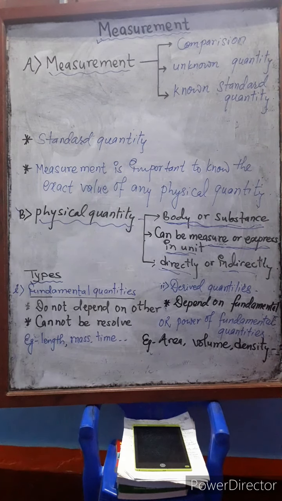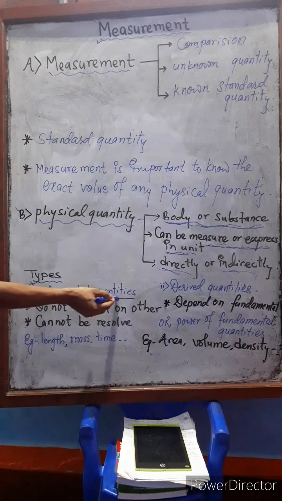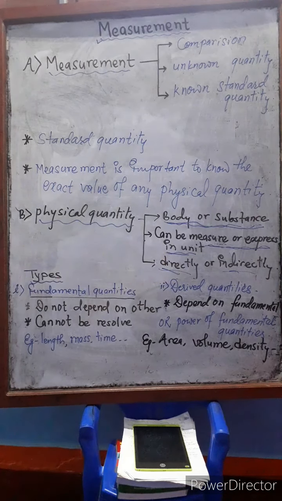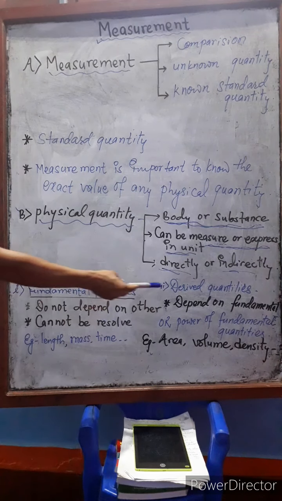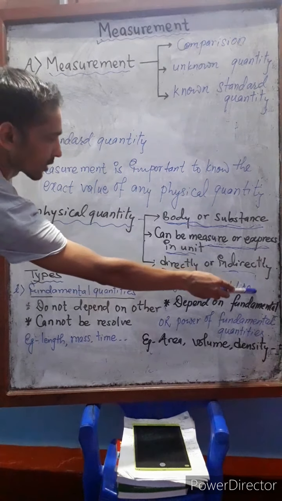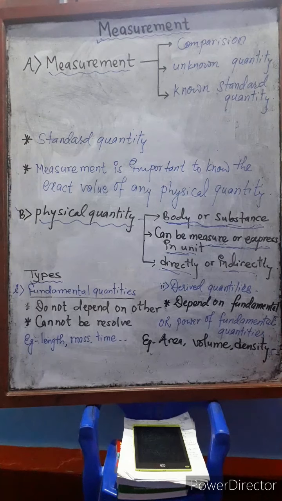Now take a look at the types of physical quantity. Physical quantities are classified into 2 categories: fundamental quantities and derived quantities. Fundamental means basic quantities. Derived means the quantities obtained by combining fundamental quantities are called derived. This is the basic idea about the fundamental as well as derived quantities.